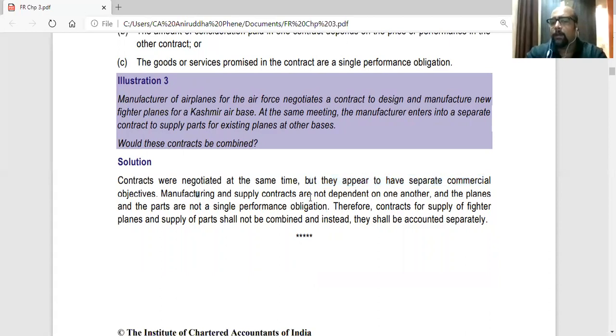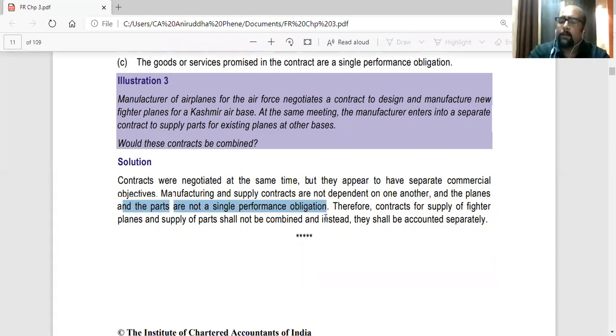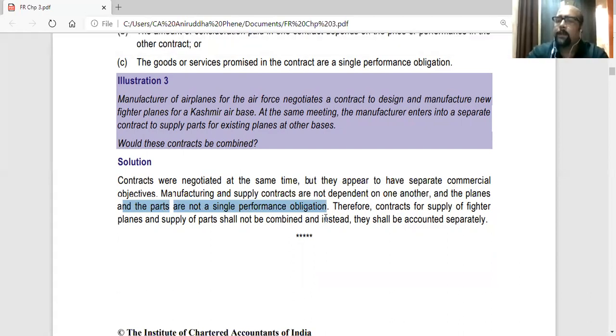Manufacturing and supply contracts are not dependent on one another. And the planes and the parts are not a single performance obligation. So they are not part of the single performance obligation. Because one performance obligation means to manufacture and design the fighter plane. That is one obligation. Second obligation is basically to supply parts. So these are two separate performance obligations. You cannot say that they are single.